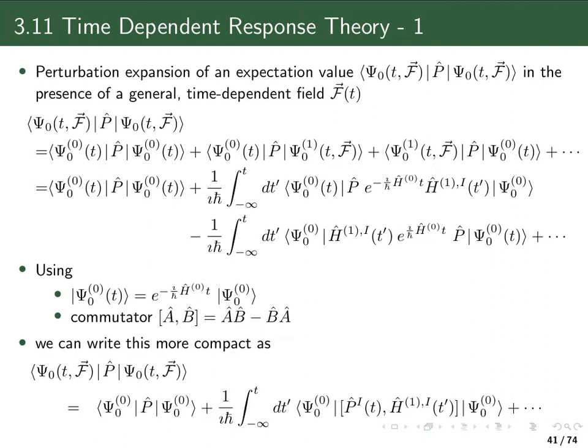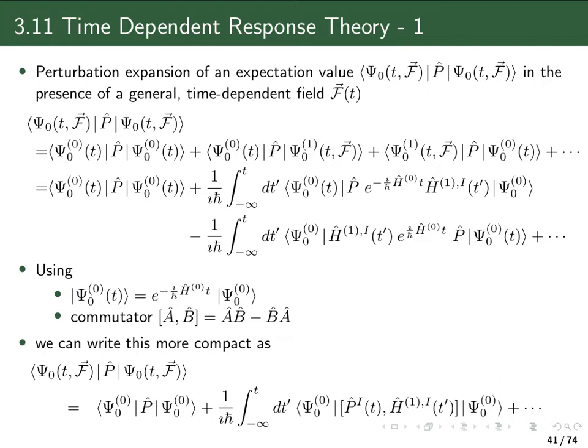Right now, I will only look at an operator P, which itself is not dependent on the field. If we now expand this expectation value, where we essentially expand our time-dependent perturbed wave function using the results from our chapter on time-dependent perturbation theory, meaning we expand it in a time-dependent zeroth order wave function and a time-dependent first order correction to the wave function, and later on in this chapter we will also look at the time-dependent second order correction.